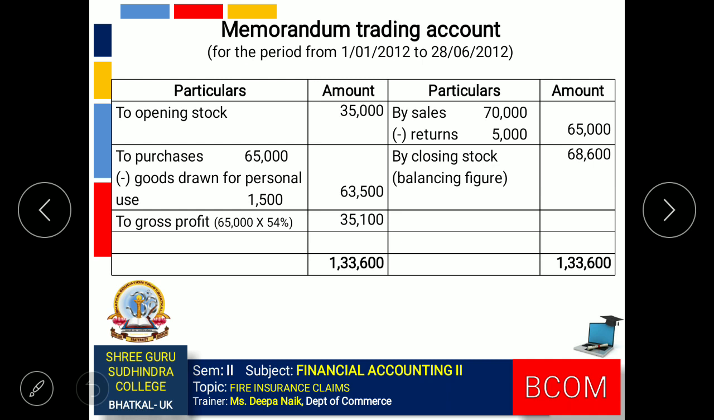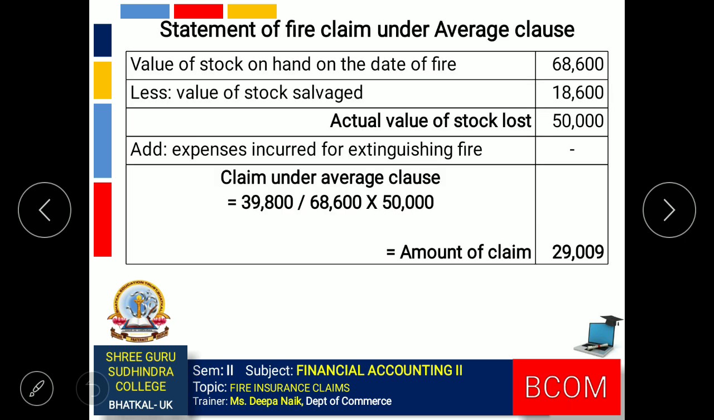Gross profit is to be calculated on sales. So 54% on 65,000 comes to 35,100. When we close this account, we get the amount of closing stock, 68,600. So this is the stock on the date of fire. Now we can prepare the statement of fire claim under the average clause. So value of stock on the date of fire, 68,600, minus value of stock salvaged, 18,600. The actual value of stock lost is 50,000.